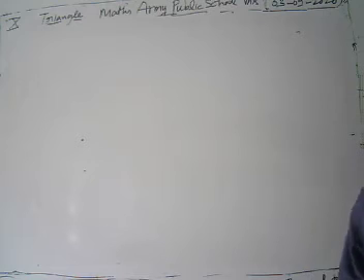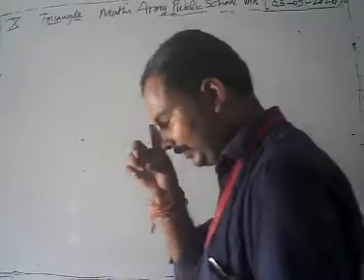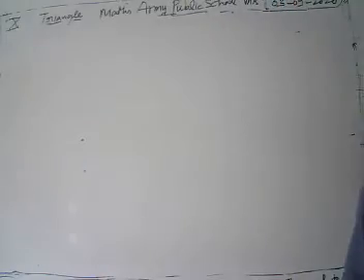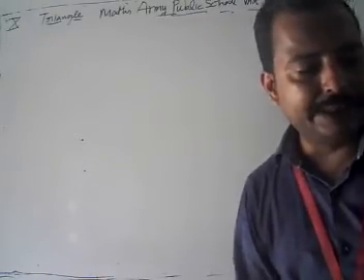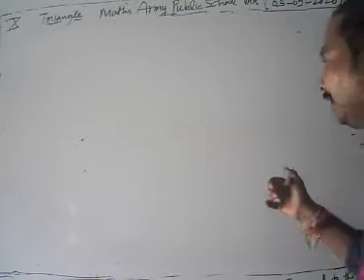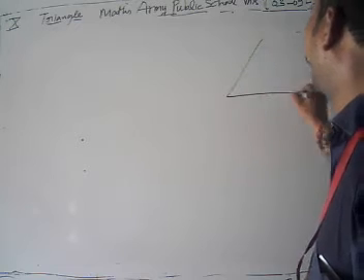It's one of the important questions. Prove that the line segment joining the midpoints of two sides of a triangle is parallel to the third side. It's just like a proving problem. What we have to prove? We have to prove that the line segment joining the midpoints of the two sides of a triangle is parallel to the third side. Look, we have a triangle